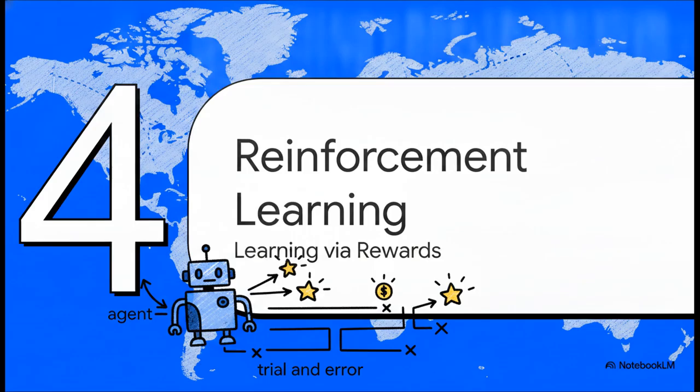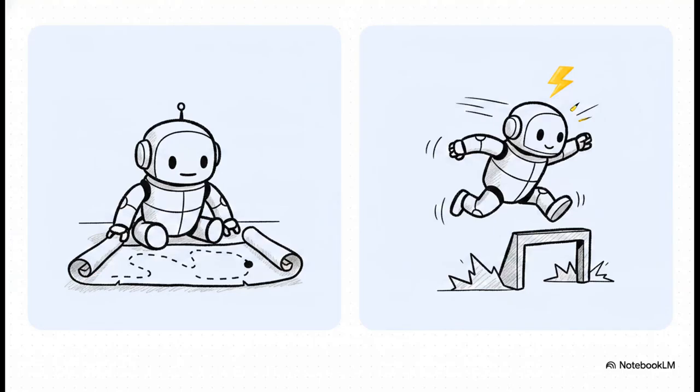Which brings us to our fourth section, reinforcement learning. In reinforcement learning, the AI, which we call the agent, learns through constant trial and error to maximize its rewards over time. It's highly interactive, kind of like training a dog with treats or a Roomba learning to navigate your living room. There are two primary schools of thought here: Model-based methods utilize things like Markov decision processes to actually simulate the environment and predict future outcomes. On the flip side, model-free methods don't bother simulating the future at all. They dive right in, learning directly from experience and real-time feedback using classic action-based algorithms like Q-learning and SARSA.